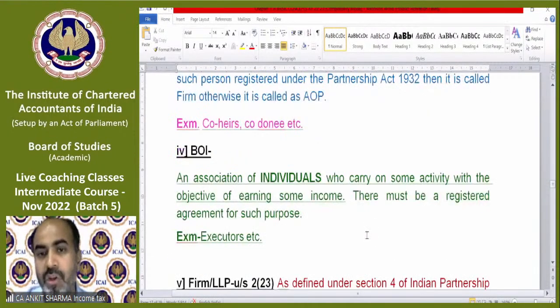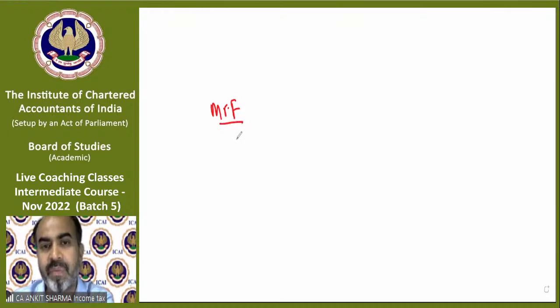Now, the body of individuals. This is also interesting. If you have earned any income, but you are not the owner of that income, you are just the caretaker of that income, then you will be treated as a body of individuals. For example, if there is Mr. F and he has 3 children, S1, S2, and daughter D1.